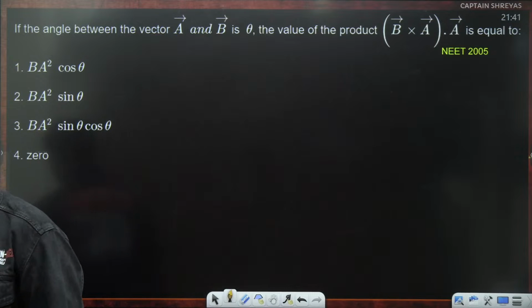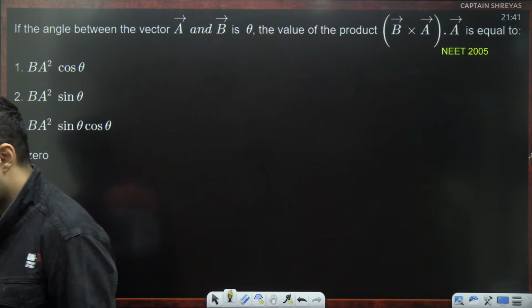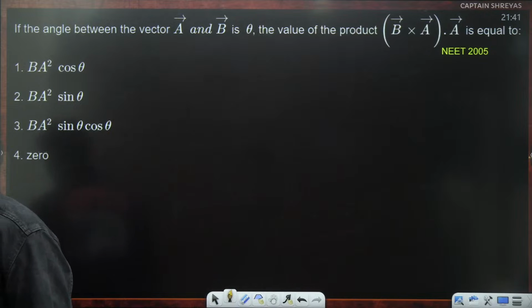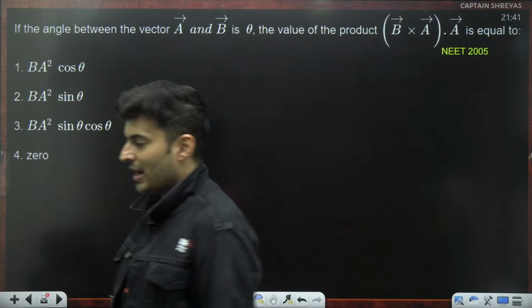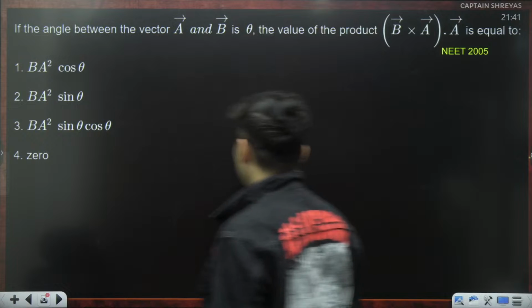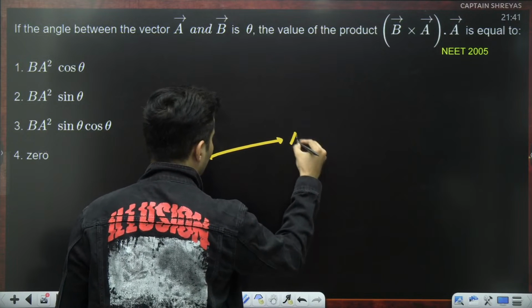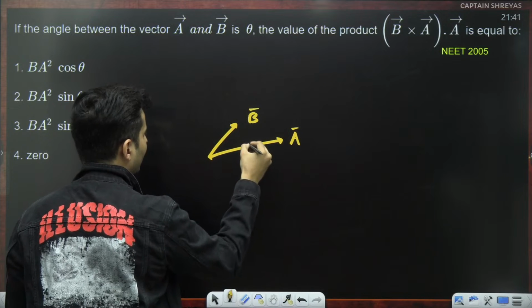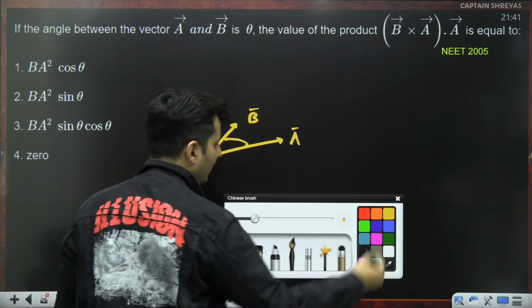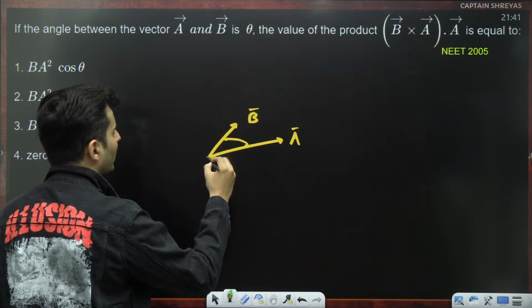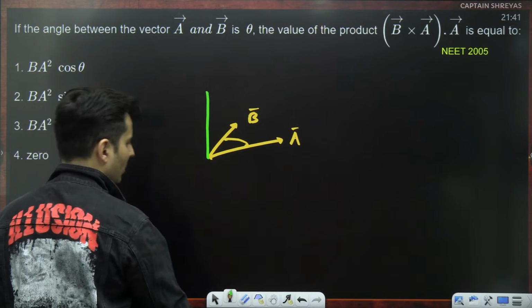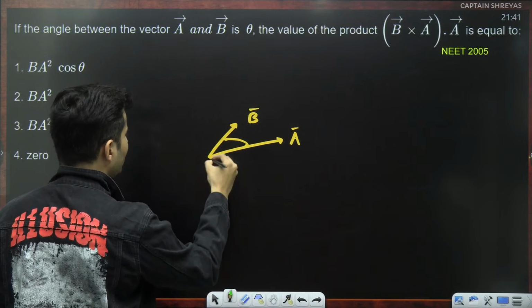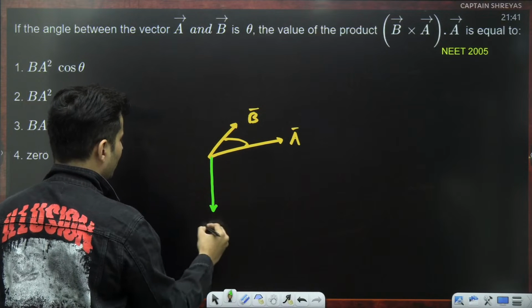Okay, come on, my dear students. What do you think is the correct answer for this? Think about it. How will the cross product look like, and when you do that dot product with it? Say, if A is over here, and this is basically B vector, and this is how they are in the same plane. And let's say you do their cross product, A cross B or B cross A. This is B cross A. If you do B cross A, it will be like this.